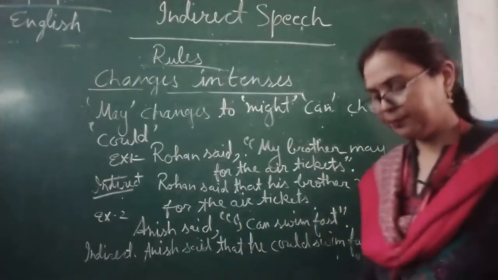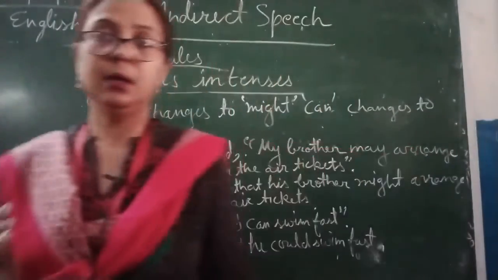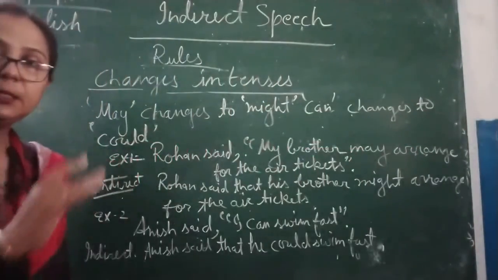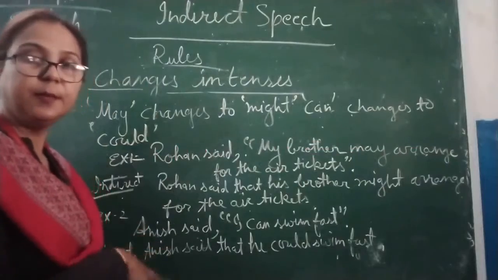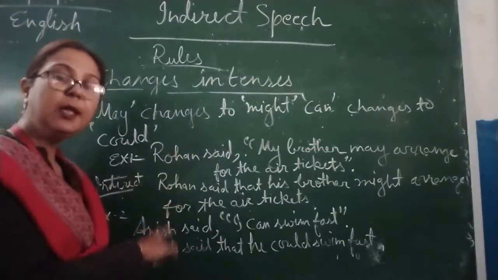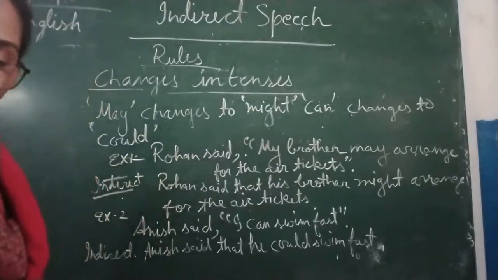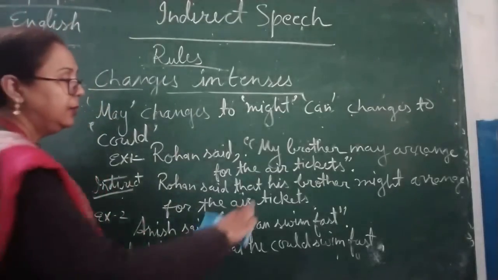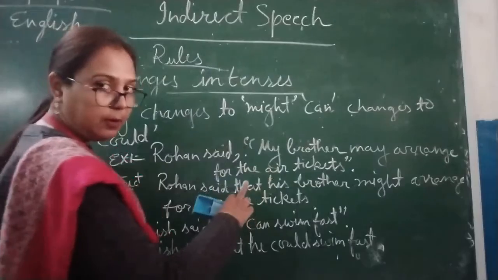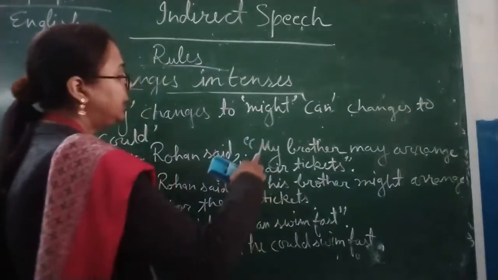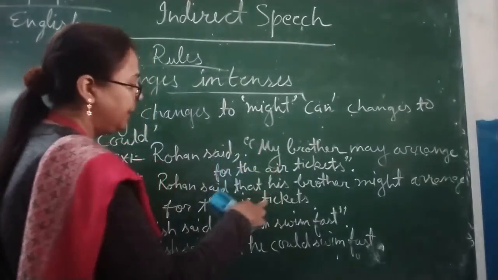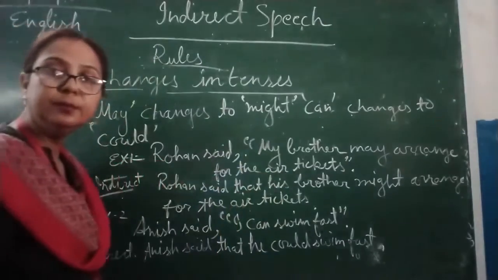Very simple. No difficulties you can find in this, because may become might and can become could. Simple thing. Now all things will remain same, but as we have already known, his or her will change according to the subject.